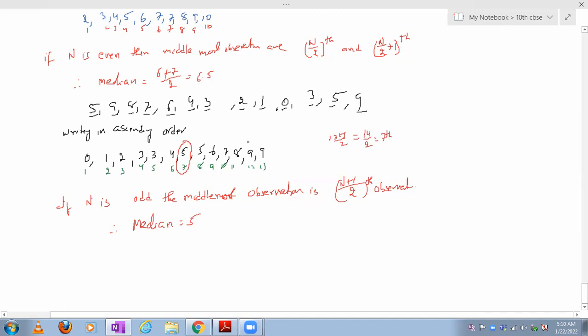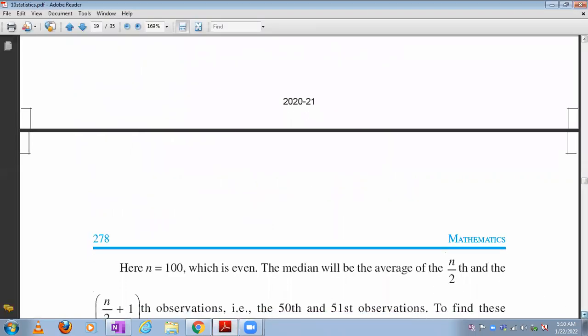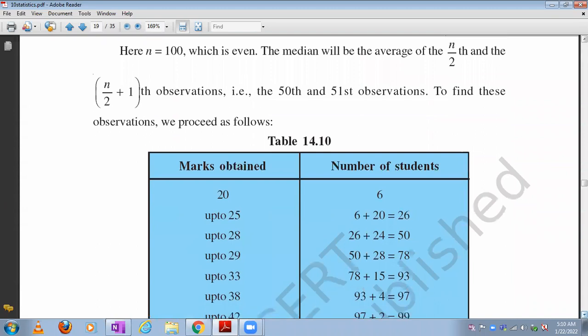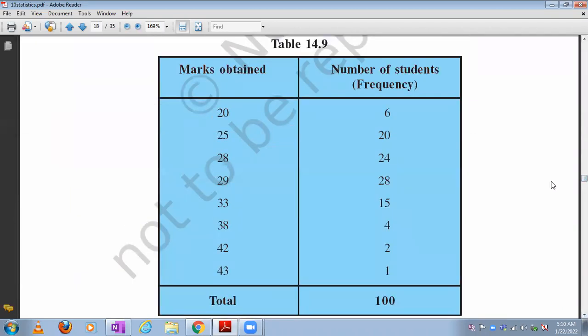So this is about the median of ungrouped data. This is the ungrouped data. So now suppose there is grouped data. Then what will you do? Suppose there is, take from NCERT. Okay.